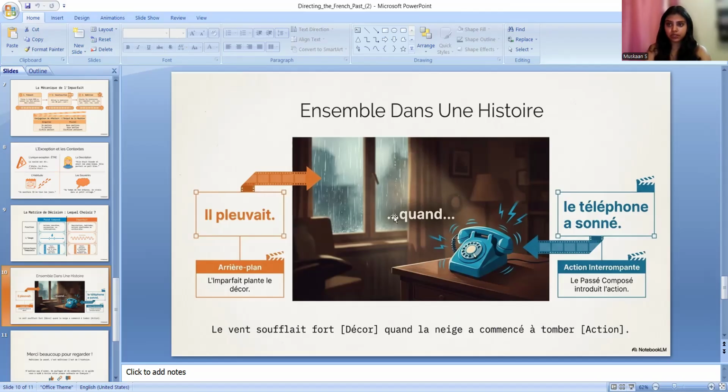So here the situation is it was raining when the telephone a sonné, the telephone rang. So here the action is what has already happened in the past. What is that? It is le téléphone a sonné, already. So le passé composé introduit l'action. Here the action is introduced. Okay. So it was raining when the telephone rang. Now second, see: le vent soufflait fort quand la neige a commencé à tomber.